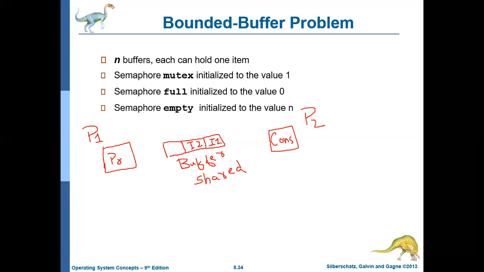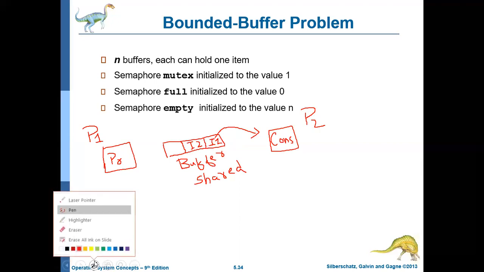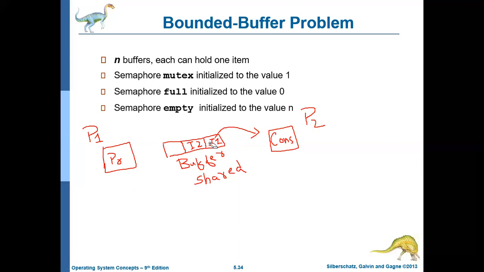Meanwhile, the consumer may check, is there anything in the buffer to consume? Yes, there are 2 items in the buffer to consume. So whatever the first item is, it will take and consume. It means that this location has now become empty.